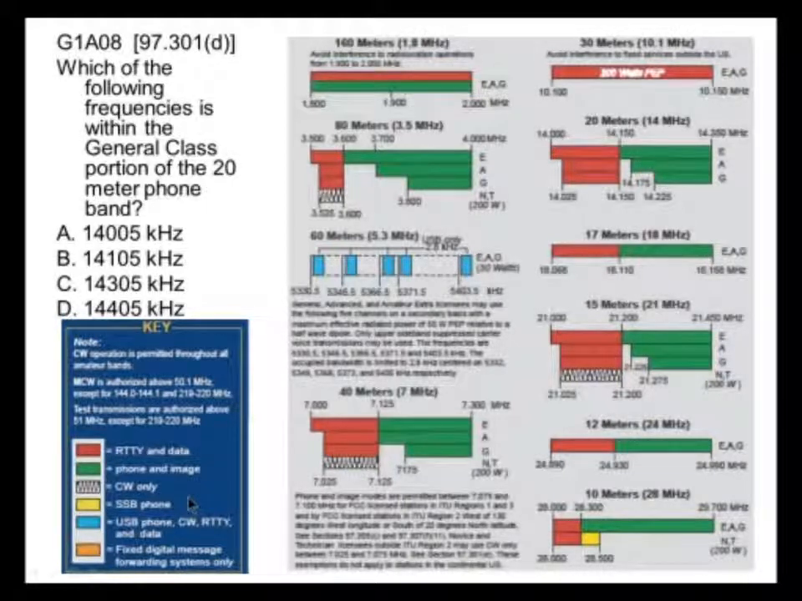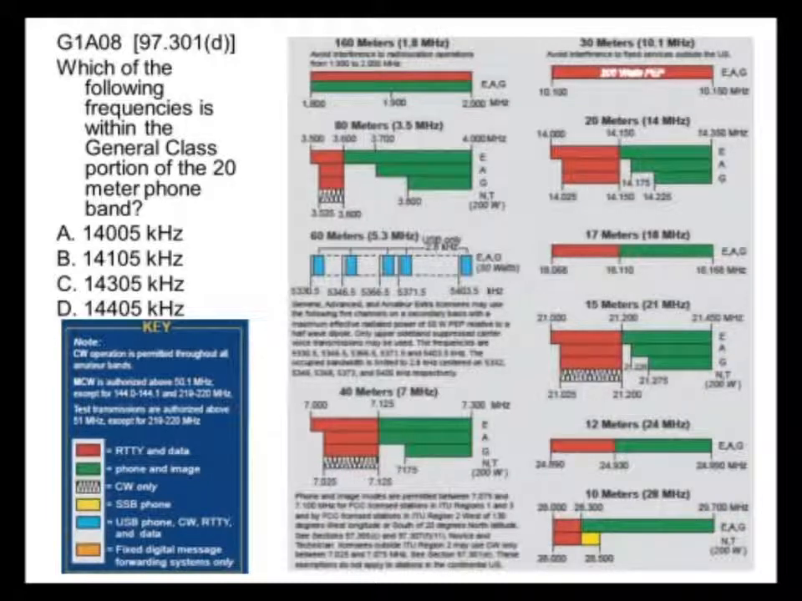Which of the following frequencies is within the general class portion of the 20-meter phone band? General class portion of the 20-meter phone band, we're looking at 14005. That's out here. Not for generals, is it? Okay. 14105. See, 14105, 14150. That one looks possible.